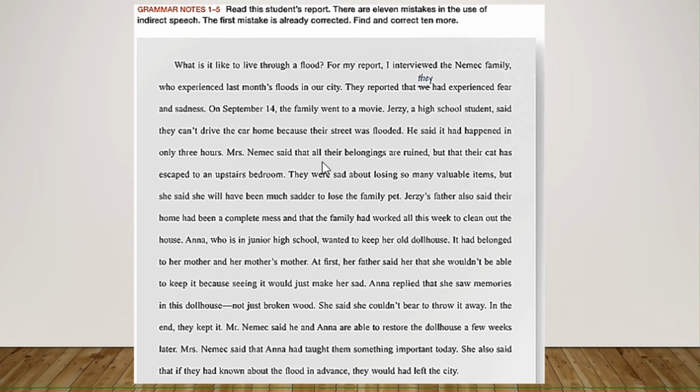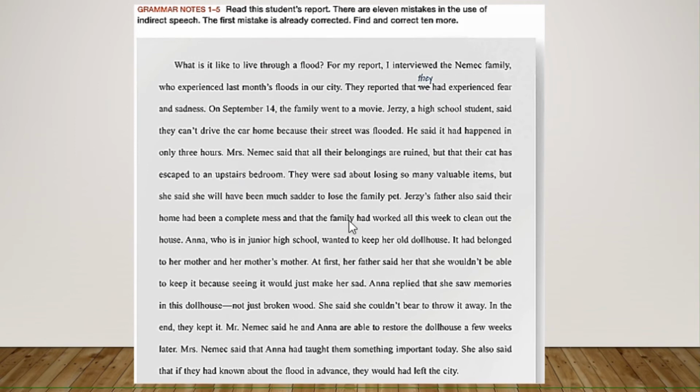Mrs. Nemec said that all their belongings are ruined. Okay, again, it is not possible to use present here when you are reporting what Mrs. Nemec said. The things or their belongings were ruined, but that their cat has escaped to an upstairs bedroom. Okay, has is not possible, right, guys? Had escaped. Had escaped. You are reporting 2 things. In this case, 2 things that she said: were ruined, had escaped.